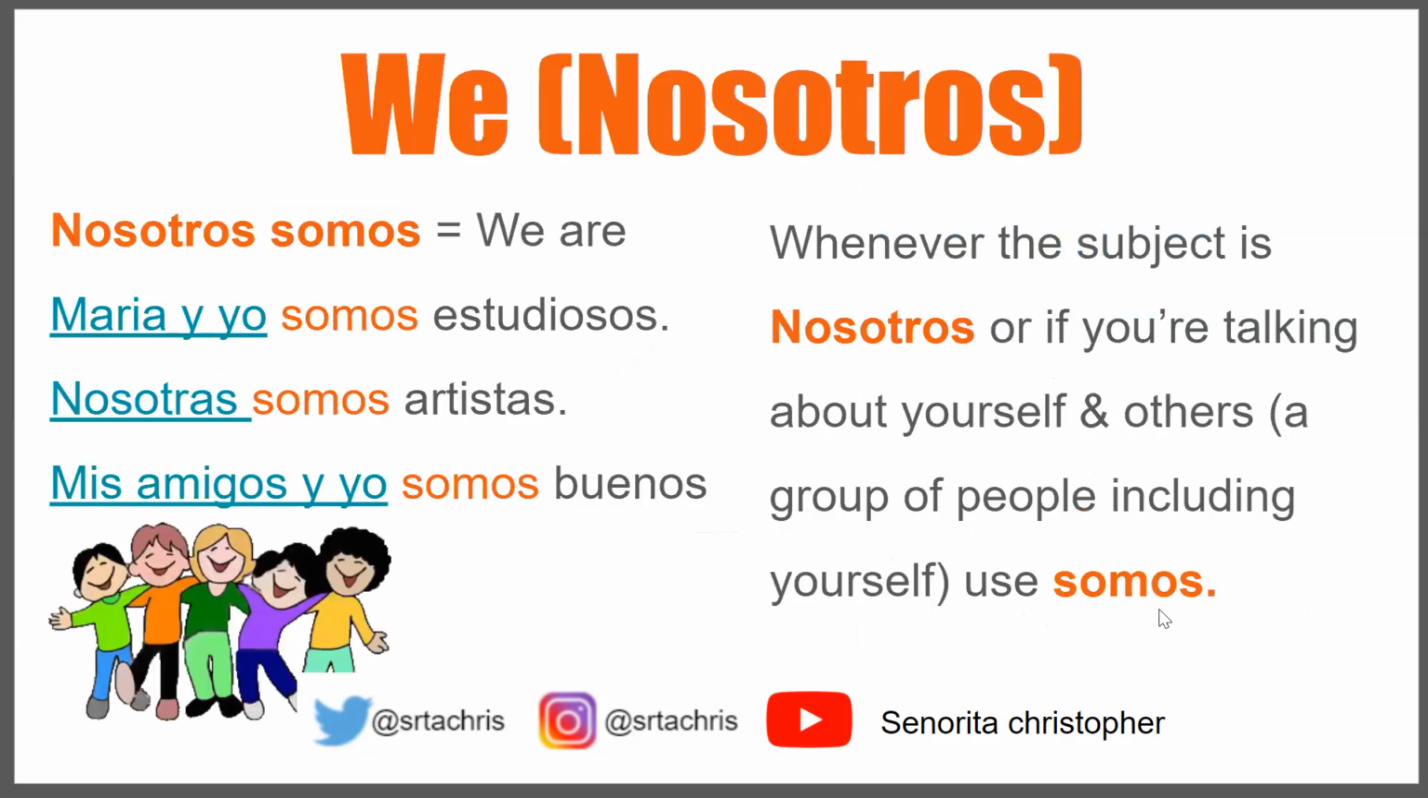All right, so we talked about if we're talking about ourselves, if we were describing the person we're talking directly to, and if we're talking about a single individual. But what about if we're talking about a group of people? Glad you asked. Well, if I'm talking about a group of people, including myself, we would use the verb somos. The way we say we in Spanish is nosotros. So together we would have nosotros somos, which translates to we are.